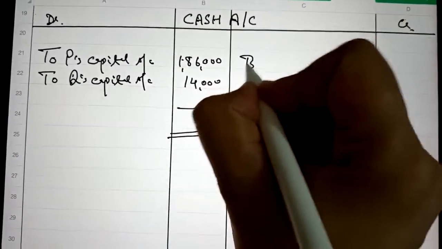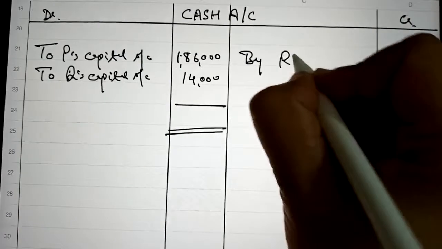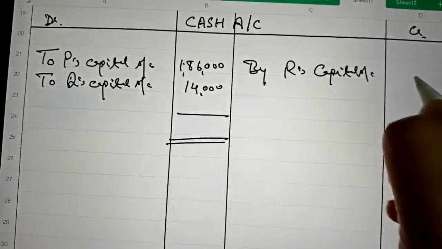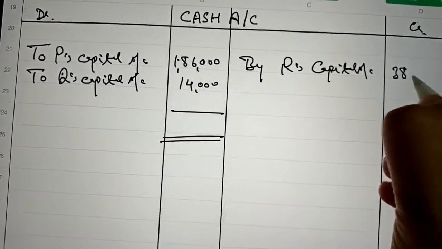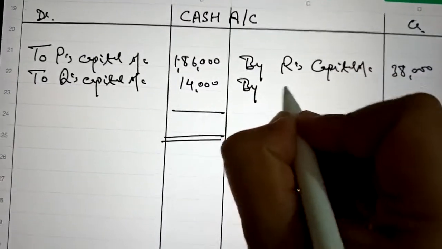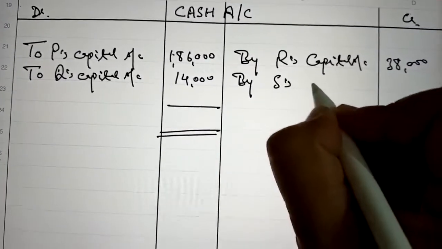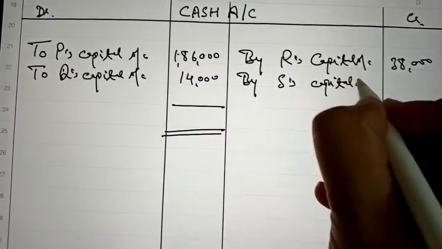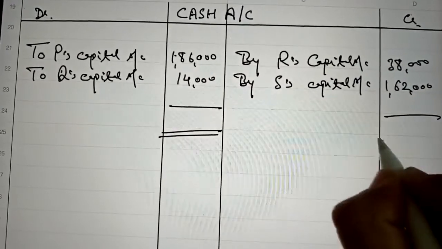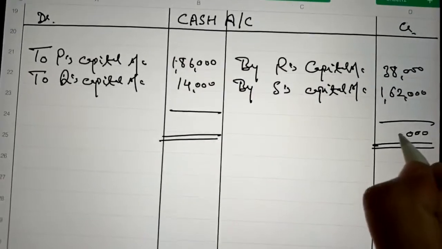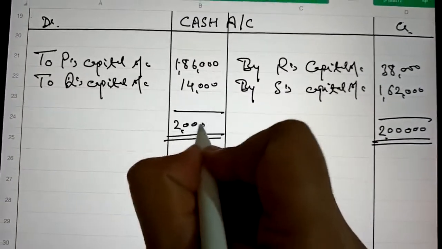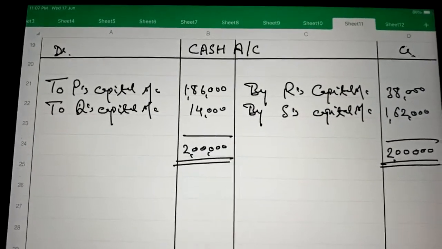And on credit side, by R's capital account, which we have calculated in the capital account, it is 38,000. And next is S capital account, and it is 1,62,000. So its total is rupees 2 lakh on both the sides, and there is no cash balance.